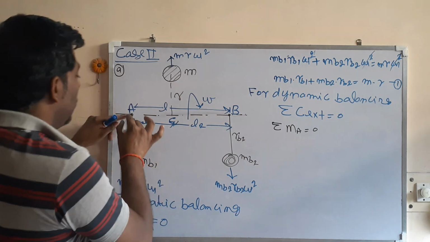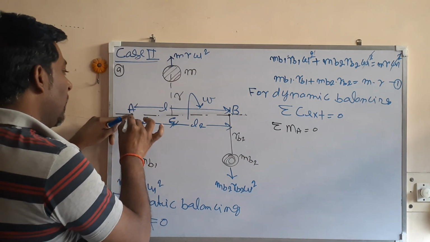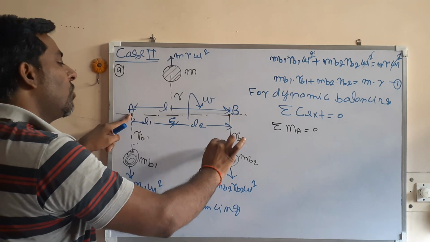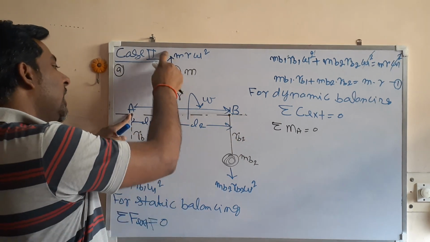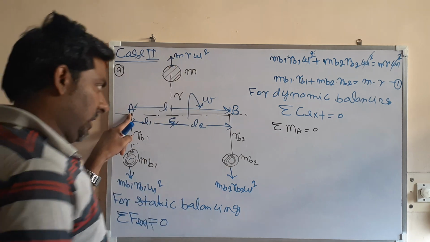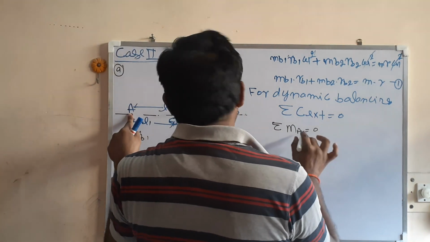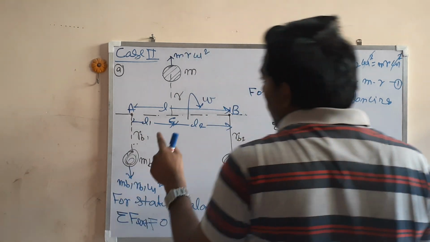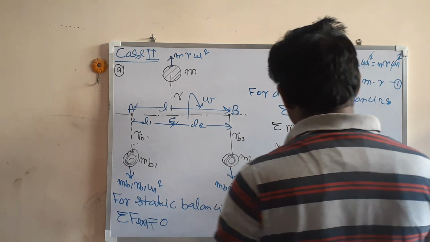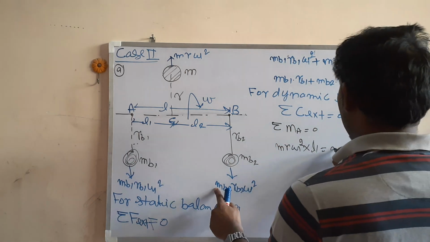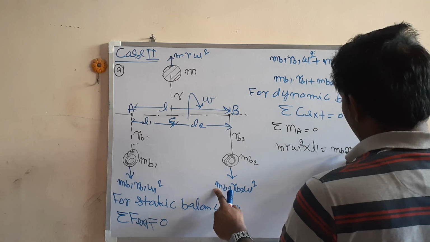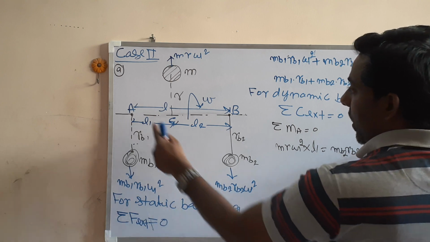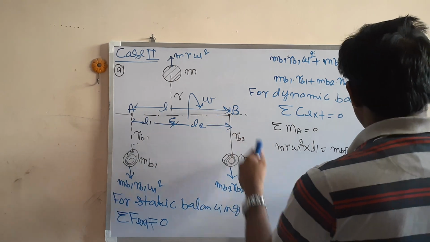Look here, the moment of this force about A will be 0. The moment of this counterclockwise is equal to the moment of this clockwise, so they counteract. So mr omega square into the distance L1 is equal to mb2 rb2 omega square into the small l.